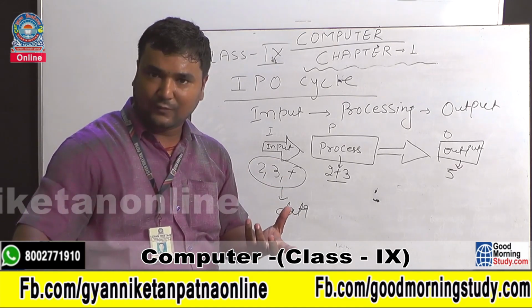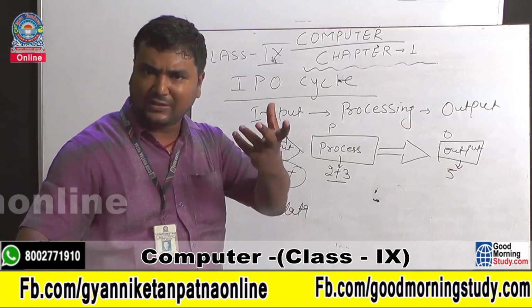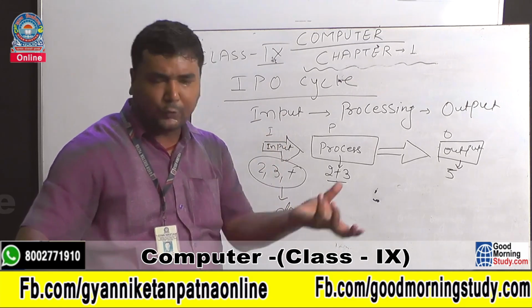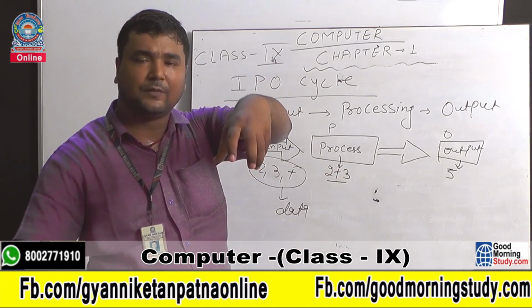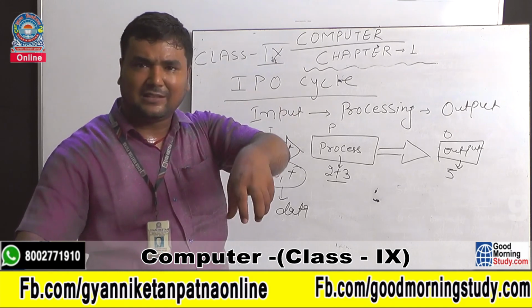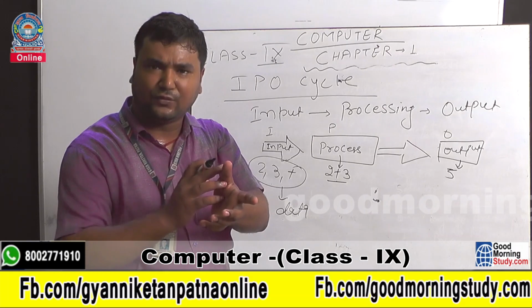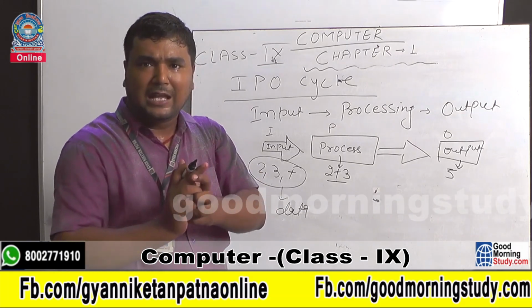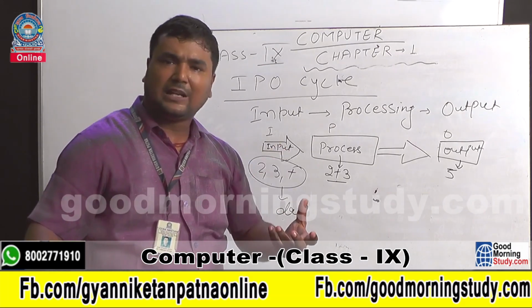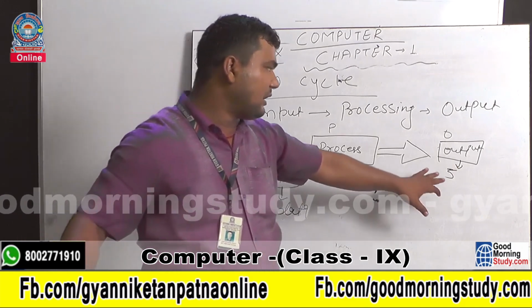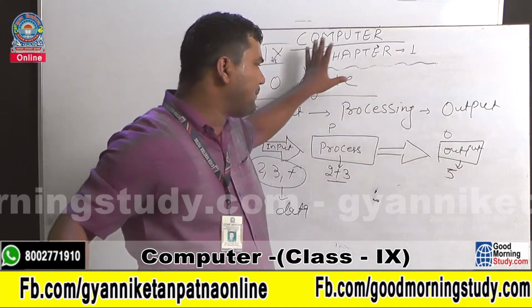So fruits are the raw material, that is called input. When you put the fruits in the grinder machine, that is called processing. The grinder machine works on the fruits, smashes and grinds them. And the result which we collect in the glass is called output. So this is the IPO cycle.